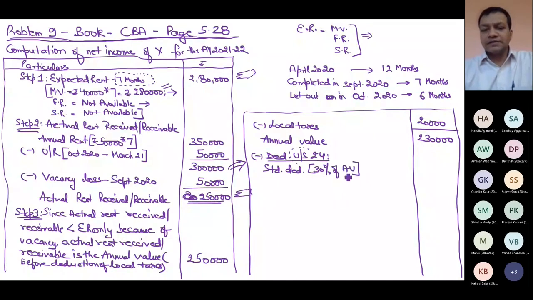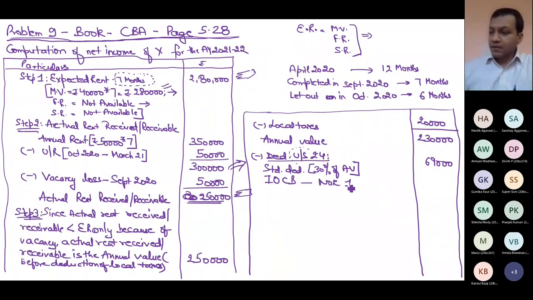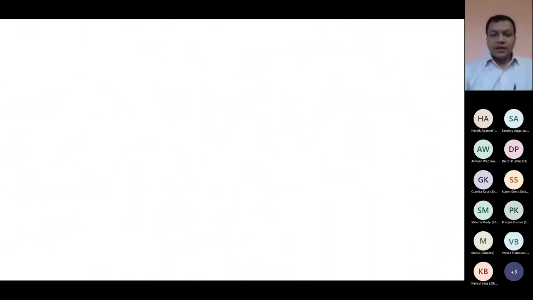Always write full form in the exam. 230 into 30%, 69,000. Less interest on capital borrowed. Now for this I will start preparing note 1. I hope to this point it is clear. So note 1.